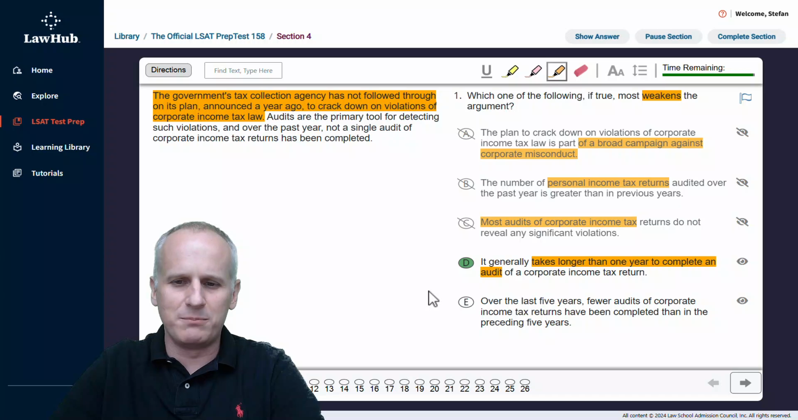Now with choice E, just for completion's sake, we read over the last 5 years, and on the exam, as soon as I see 5 years ago, we're talking about 1 year. 5 years is going to require additional information. We use that reason to eliminate E. And of course, choice D is the correct answer that does weaken this claim.